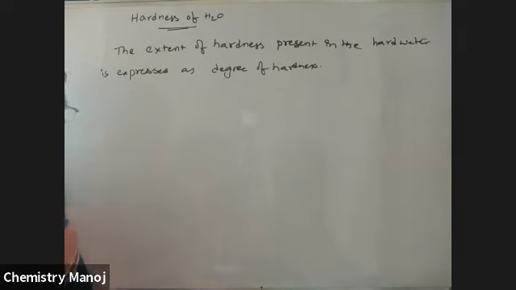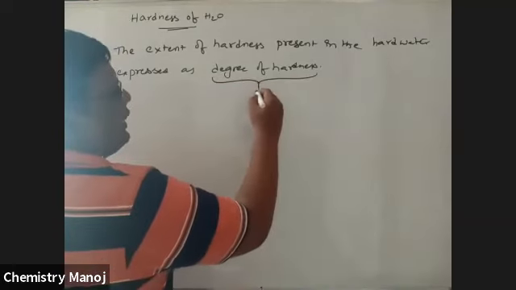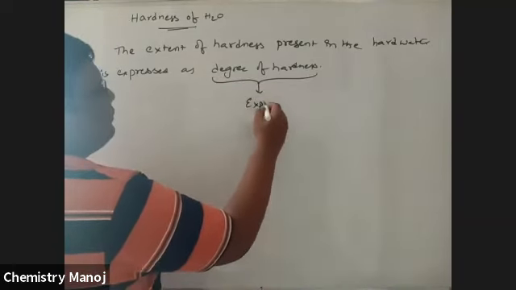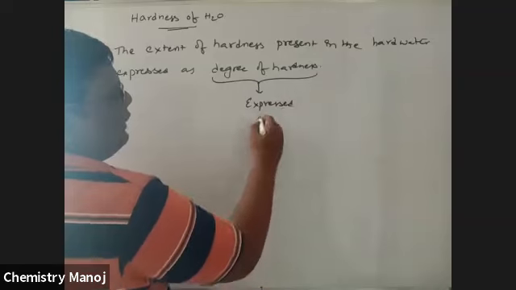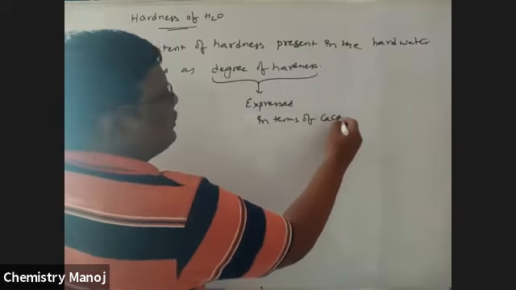This degree of hardness is expressed in terms of CaCO3.